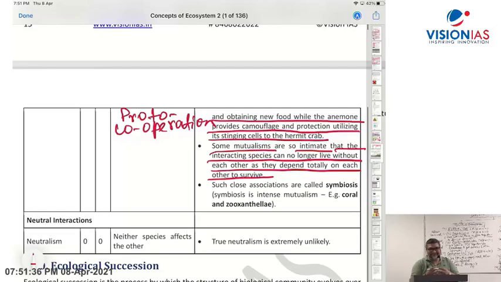Yes. Did you understand that? The intimate relation, such an intimate relation where both partners cannot live without each other. That is what is called symbiosis.